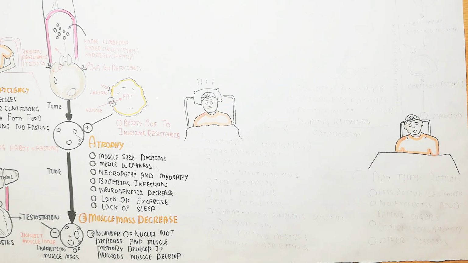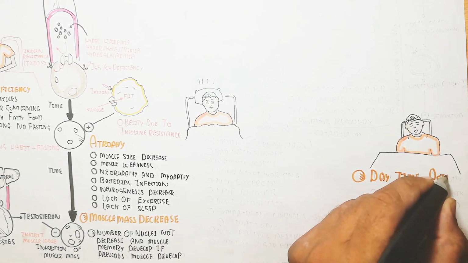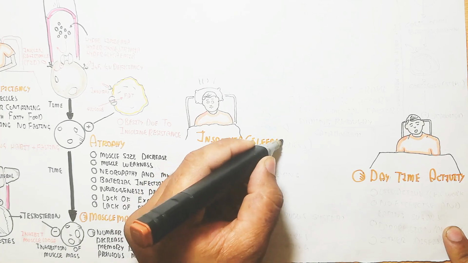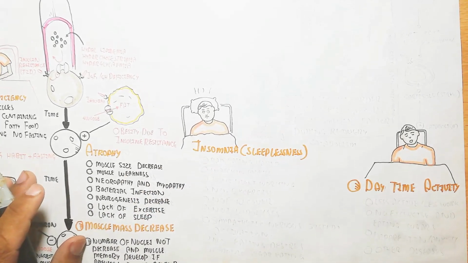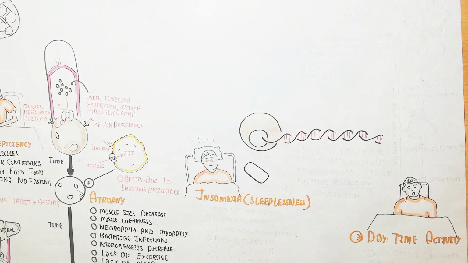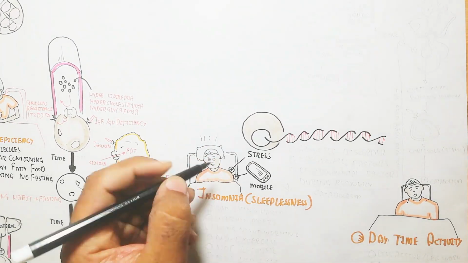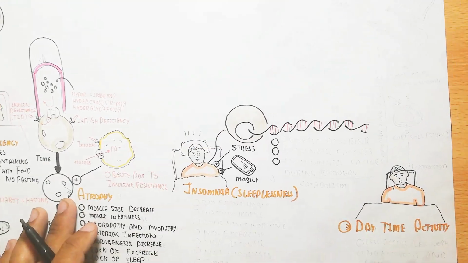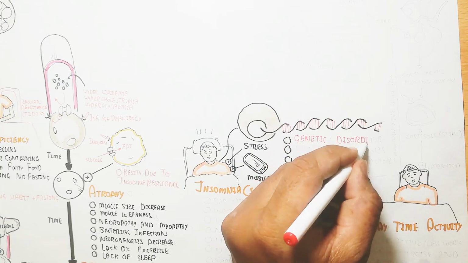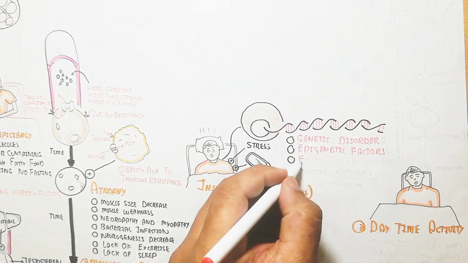Now the daytime activity we will discuss, and how insomnia, the sleeplessness, will occur. The daytime activity is basically stressful. When you do not sleep, obviously there are daytime job problems like stress during job time, stress due to mobile use throughout the night, and stress due to genetic disorders or epigenetic factors and environmental factors like mobile.